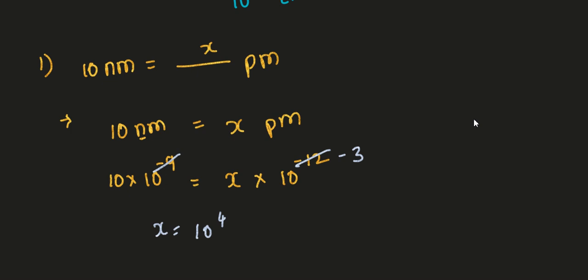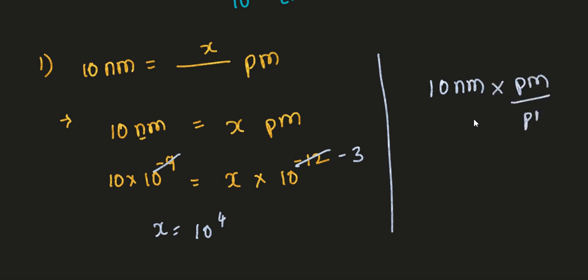Clear till here? Are you able to understand? Or else if you want, you can go with the next method also. Suppose you get a question like this, then you have to write 10 nanometer into picometer divided by picometer. This is the second method.